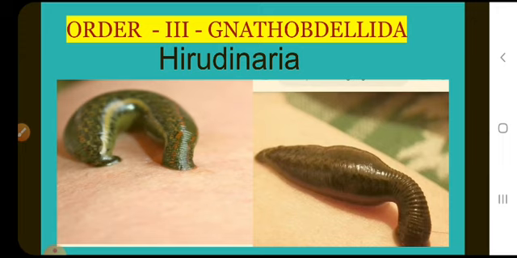The animals included in this class are called leeches. The body has a fixed number of segments which are subdivided into a number of small segments, and these sub-segments are called annuli.